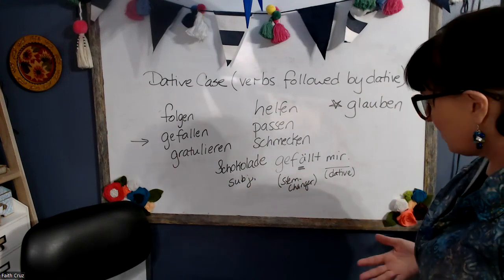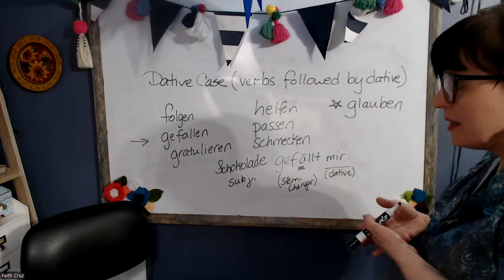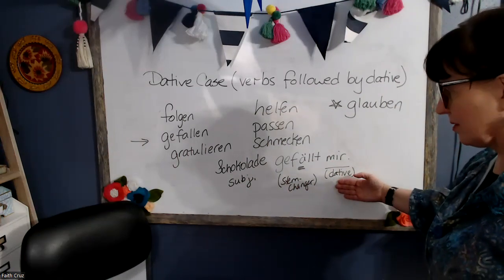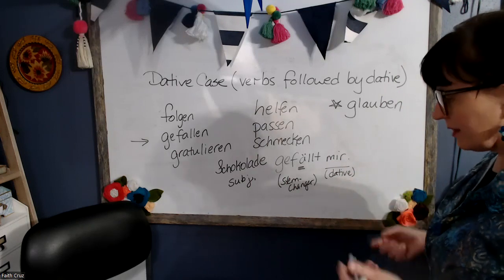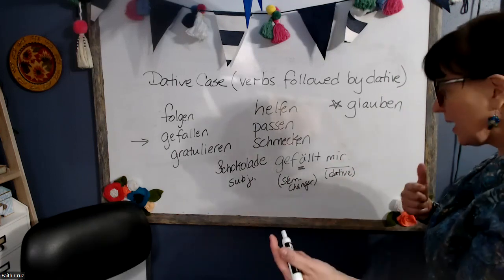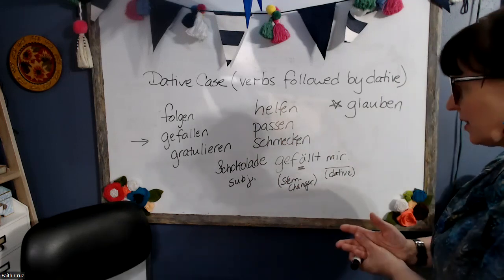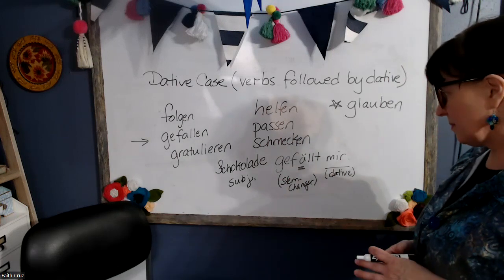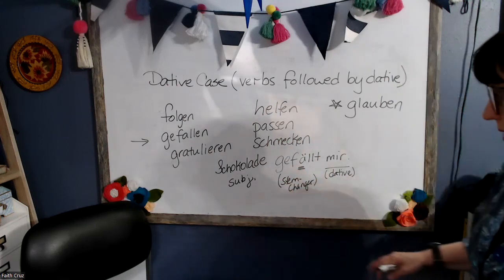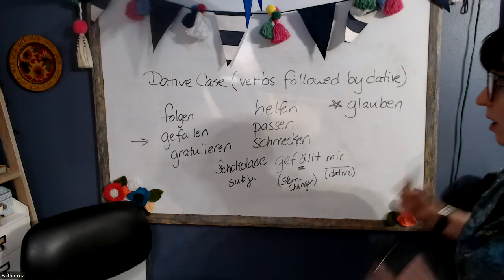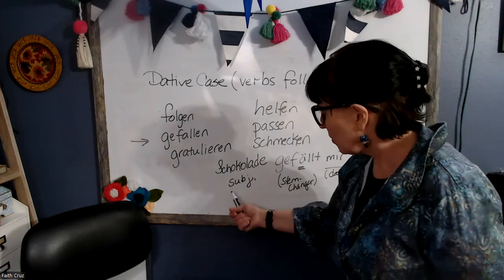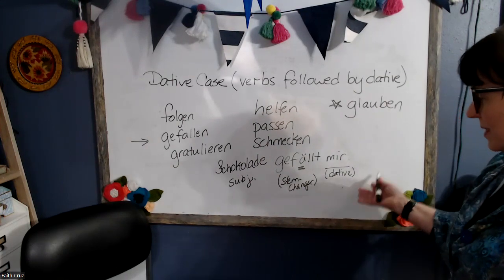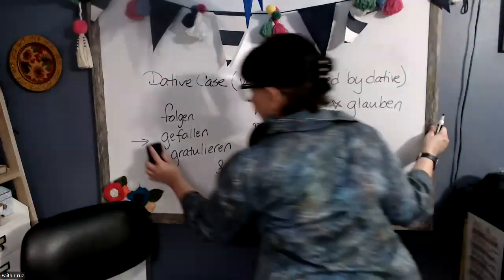But the I is nominative case, right? And clearly the word for myself here is not a nominative case. So with gefallen, think of it as a verb that runs backwards. When I like chocolate, I always say chocolate is pleasing to me. So just pay attention to that one. It is a verb that takes dative, but also the thing you are liking will actually be the subject. The person liking it will be the dative object.